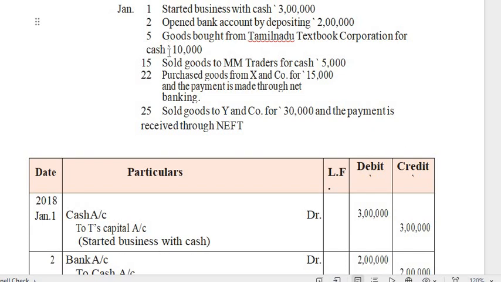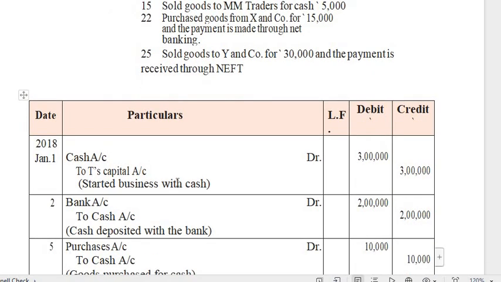So the real account rule says debit what comes in, credit what goes out. When a business purchases something, they are paying cash. So cash is going out from the business, so you have to credit cash. Purchase is an expense. So as per the nominal account rule, debit all expenses and losses and credit all incomes and gains. Purchase is an expense. So here I am debiting purchase and crediting the cash account.